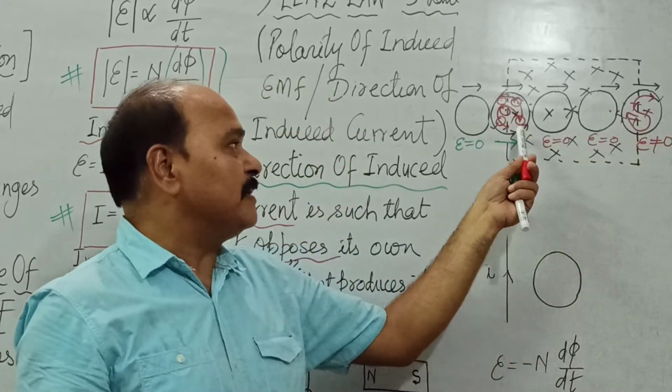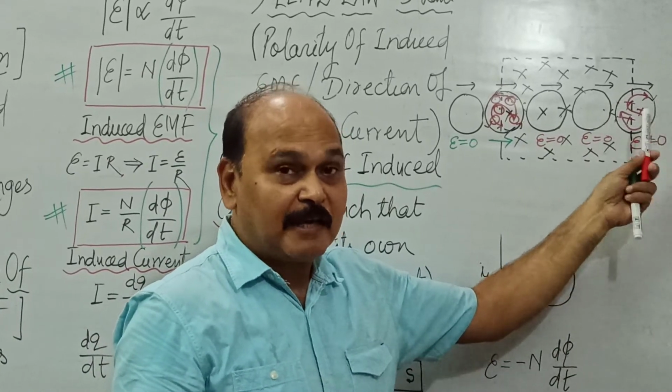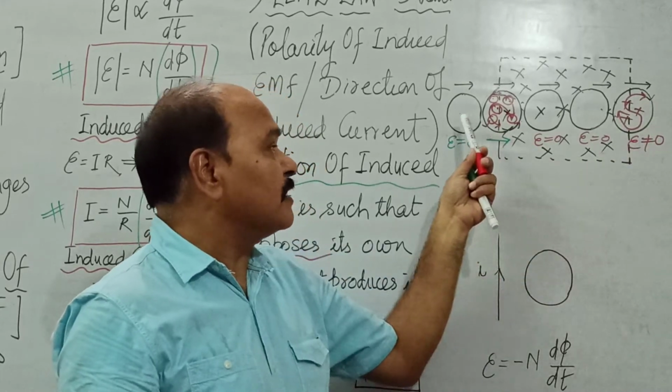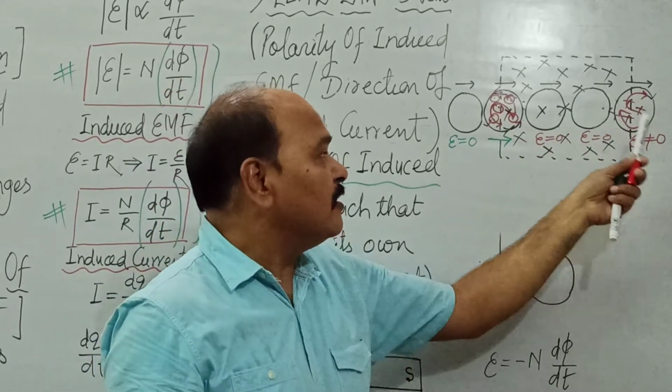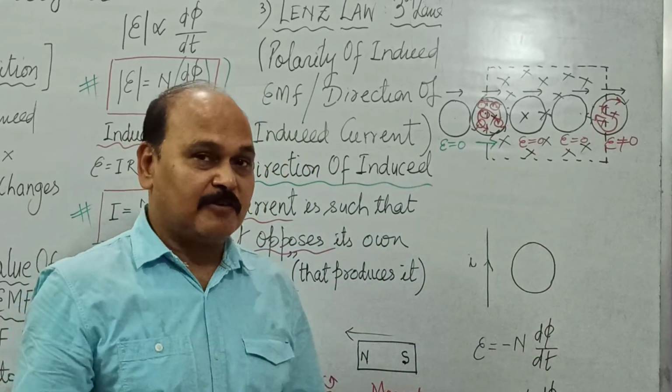So while entering it behaves like a north pole, and while coming out of this magnetic field it behaves like a south pole. That face which you can see is south pole. And as long as it is completely outside or completely inside, induced EMF is zero because the flux in that situation is constant.